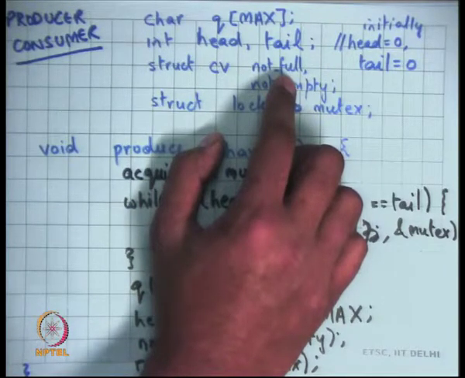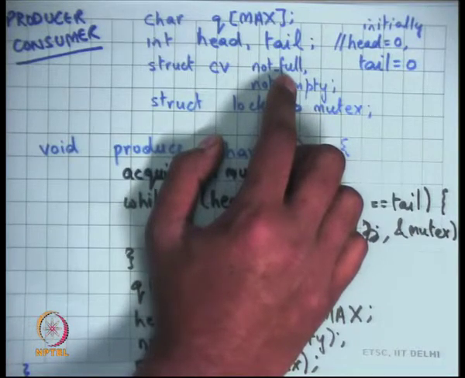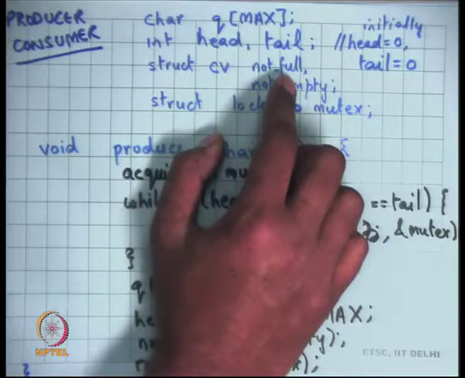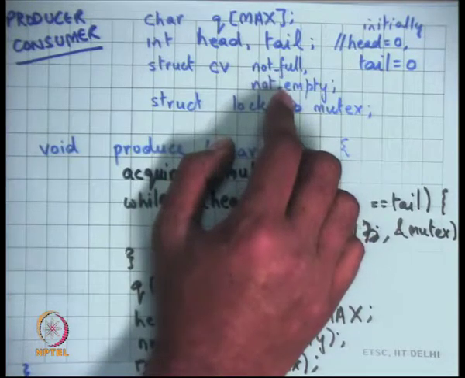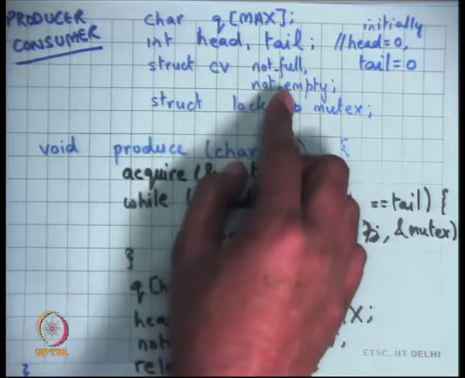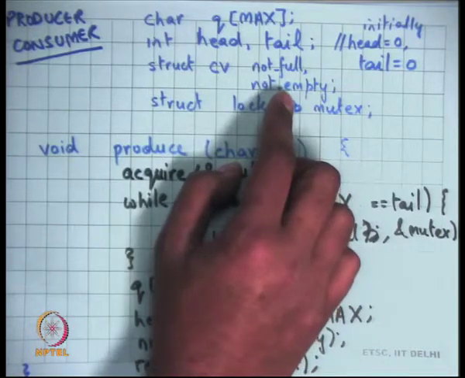Somebody will signal or notify this condition variable, and then the producer can proceed. And similarly, the consumer should check if the queue is empty, and if it is empty, then it should wait on this condition variable called not empty, right?